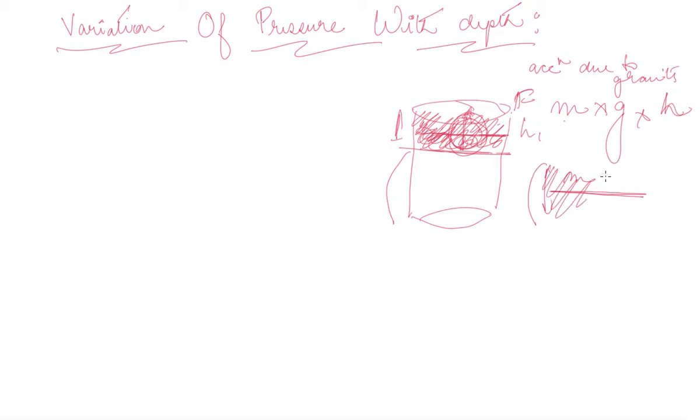That is, this is the total liquid that is above the point A. So what is the total weight of the liquid above the point A if one of the layers is of mass m? That is easy. All you have to do is mass m into your height. This will give you the total mass of this particular portion, m into h into g.